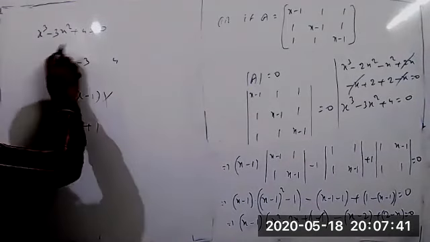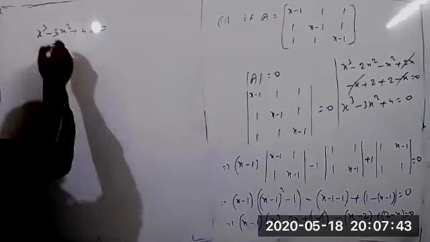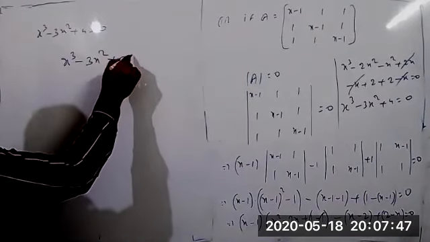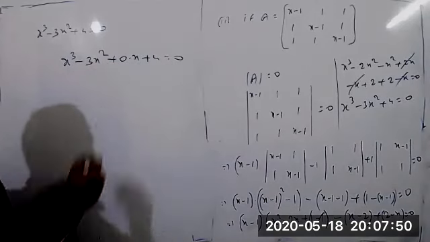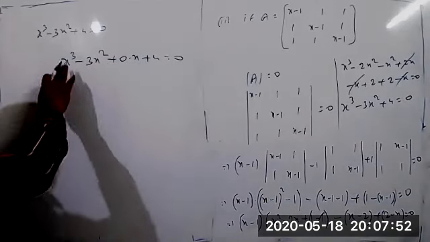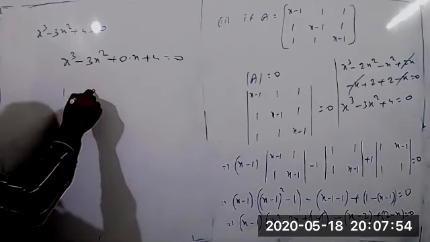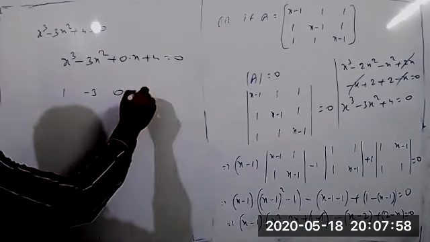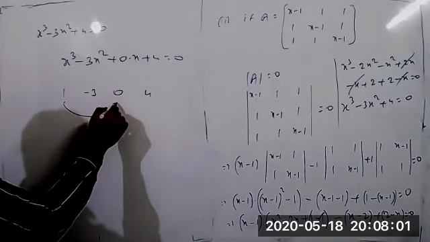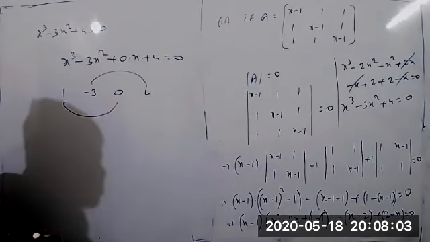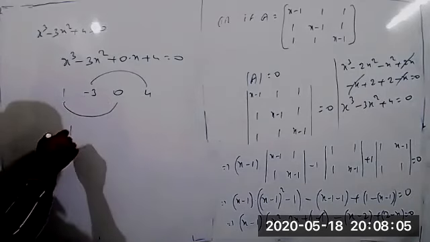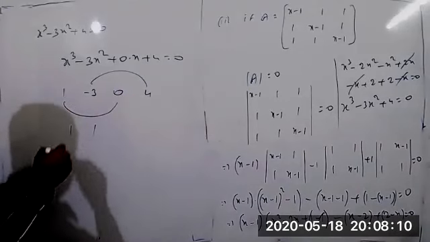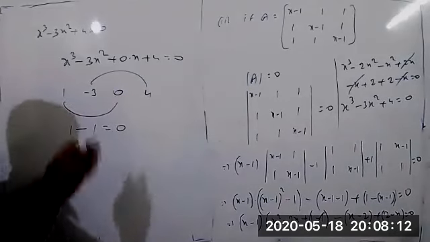The same equation can be rewritten as x cube minus 3x square plus 0 into x plus 4 equals 0. Now you can take all the coefficients: 1, minus 3, 0, 4. Take alternate ones. So these two are the alternate coefficients. 1 plus 0 equals 1, correct? And minus 3 plus 4 equals 1. The difference of these two values is equal to 0.